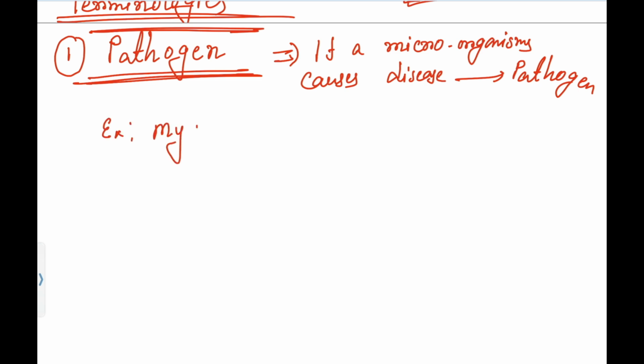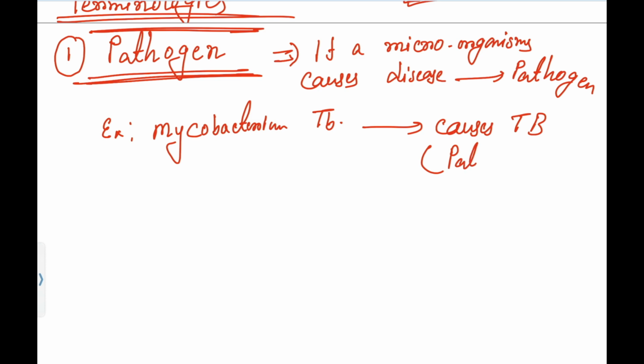Mycobacterium tuberculosis. What does it cause? It causes TB. So do I call it a pathogenic microorganism, pathogen, or non-pathogen? Obviously we will call it a pathogen. Why? Because it causes disease. What is that disease name? The disease name is TB. That's why we will call it a pathogen. I hope it's clear to all.